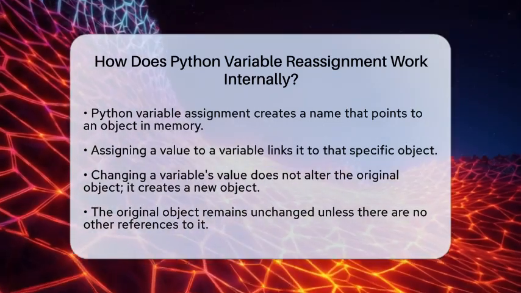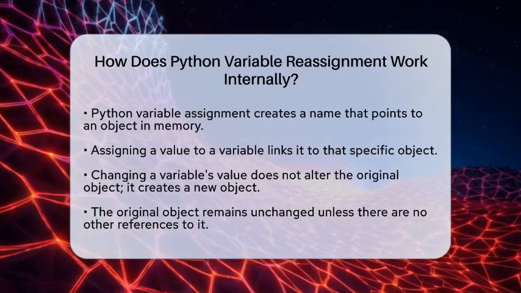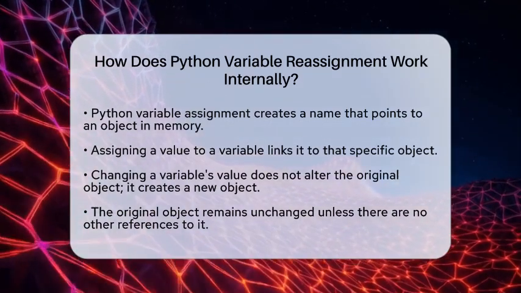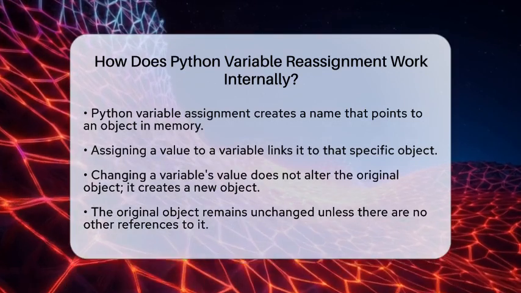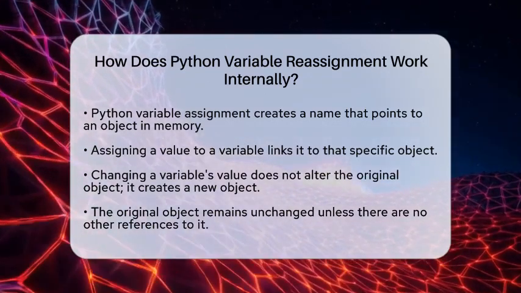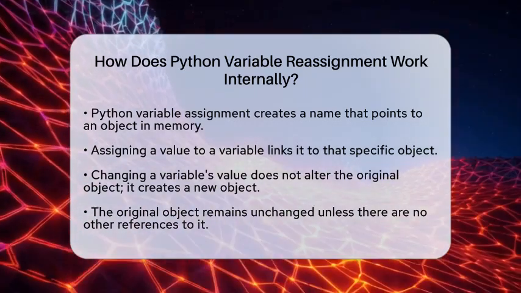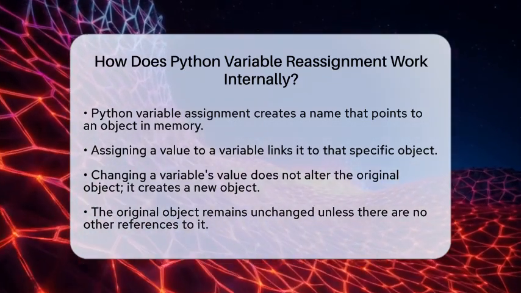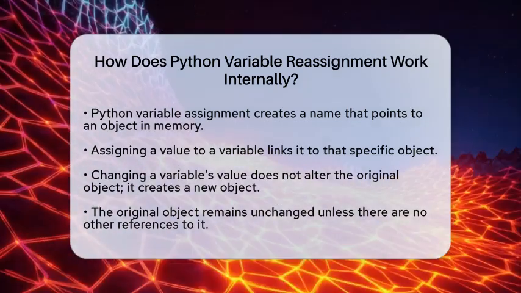In Python, when you assign a value to a variable, you are essentially creating a name that points to an object stored in memory. For instance, if you write x equals 5, the name x is now linked to an integer object that holds the value 5.